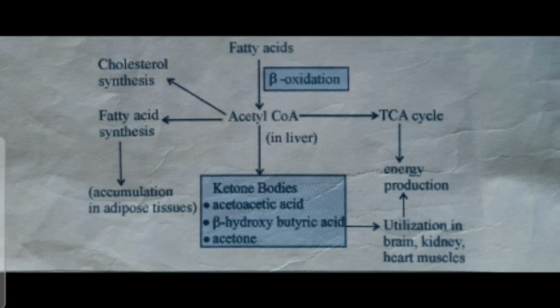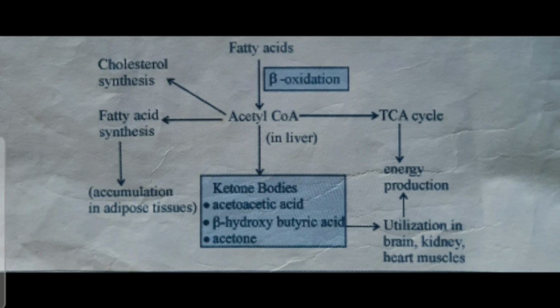Some acetone is excreted through the lungs, giving the breath a characteristic sweet, fruity smell, the acetone smell, or pear drops, as it is called. So that completes the catabolism part of the fat.